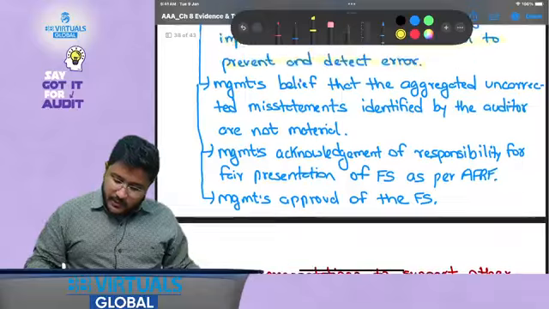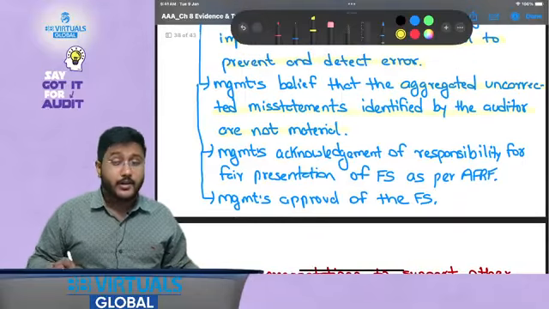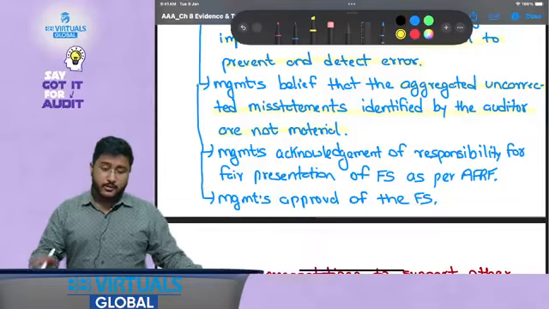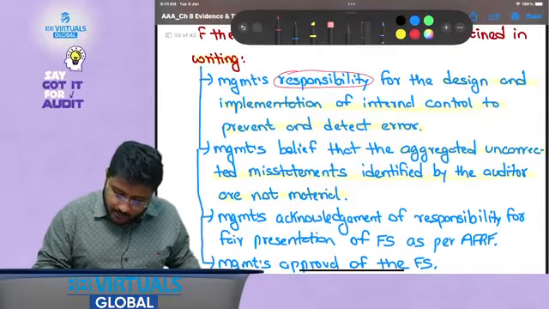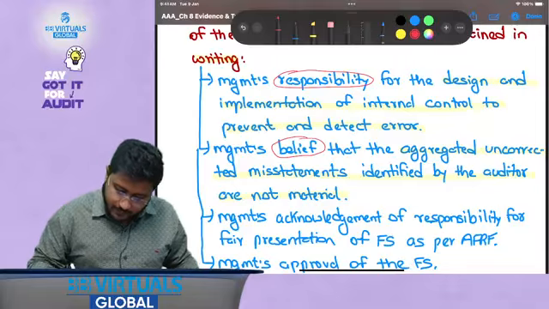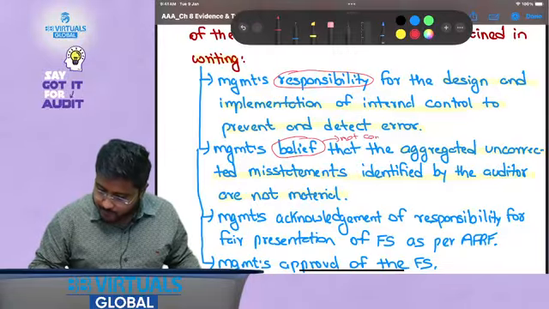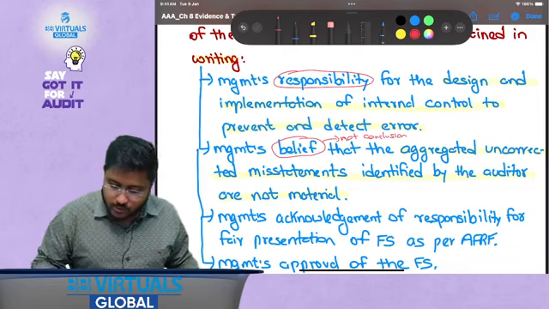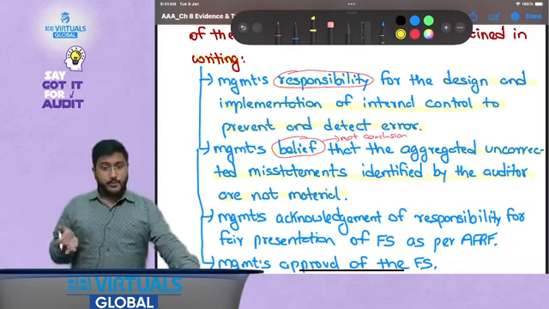Then management's belief that aggregated uncorrected misstatements identified by the auditor are not material. This is not management's conclusion, this is management's belief. The words are very important. This is talking about responsibility, but this is talking about belief, not conclusion. Management's belief, that is, management wants to think like this, or management believes this. However, this might not be true as well.